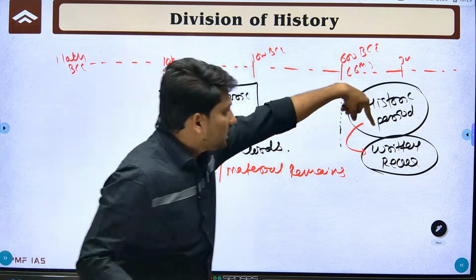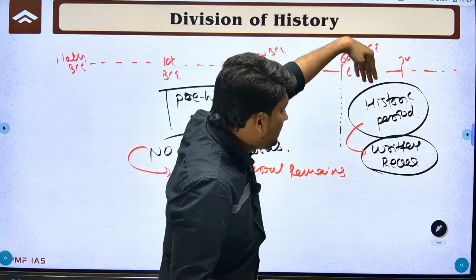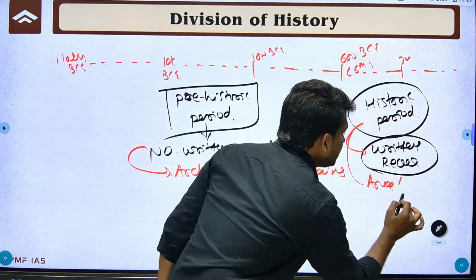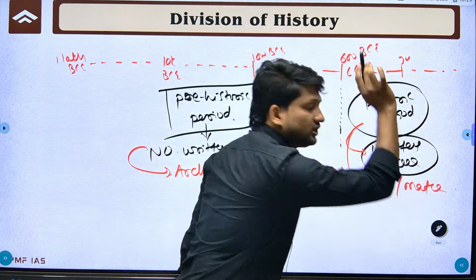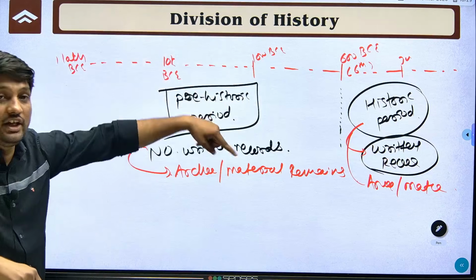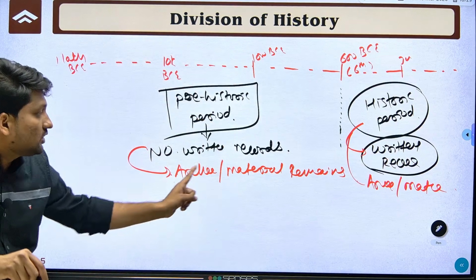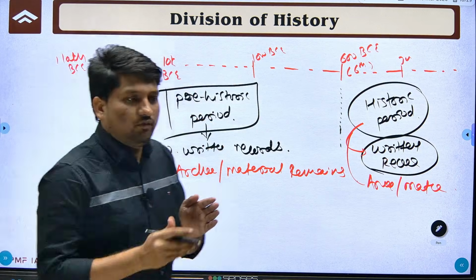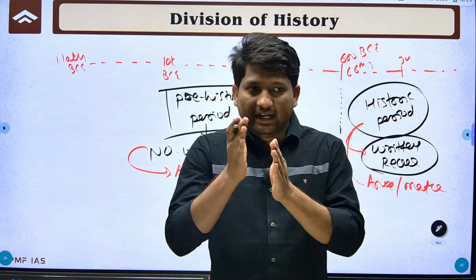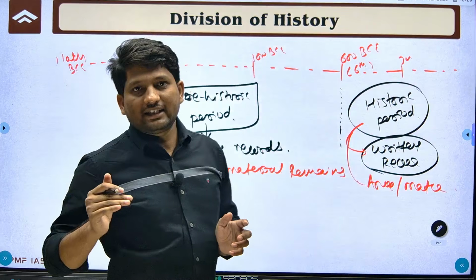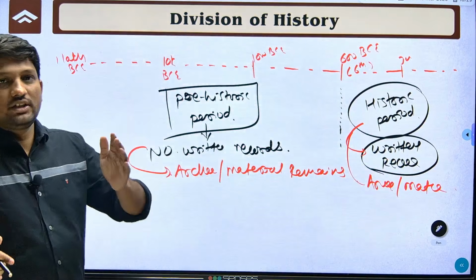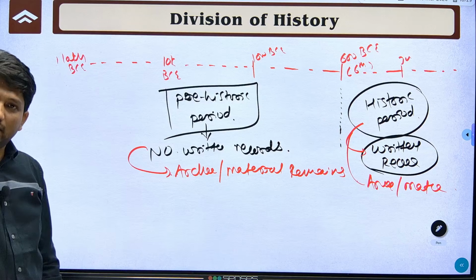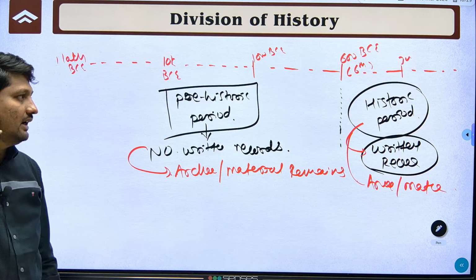So archaeological remains are also present during this time. So in the historical period we have written records as well as archaeological or material remains, but before that, in the prehistory, you have only material remains or archaeological remains. So in general, when written records are available and deciphered, this period is considered the historic period, and before this we consider the period prehistoric, when written records are not available or not deciphered.